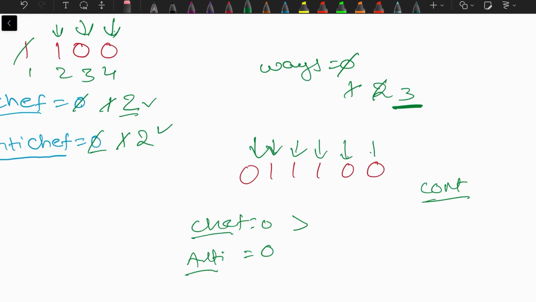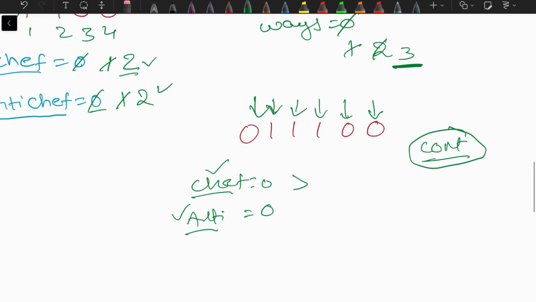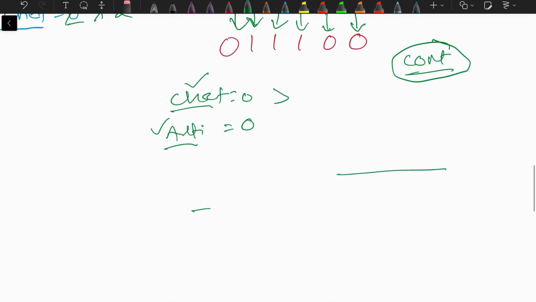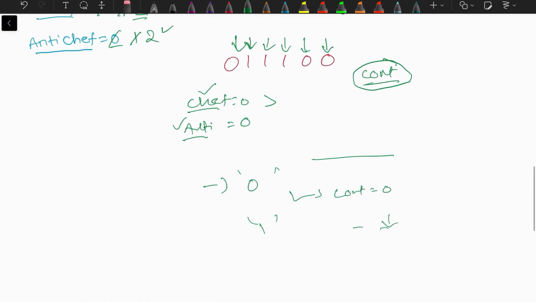Like that, we will iterate the whole binary string and we will increment the chef value and anti-chef value at any point of time. If chef value is greater than anti-chef value, we will say this is a possible way and count those ways. At the end of the test case, we will print how many ways there are. There could be 0 also. If there is only one test case saying 0, then obviously our count will be 0 and our answer will be 0. If there is 1, then our answer will be 1. So I hope you understand this.